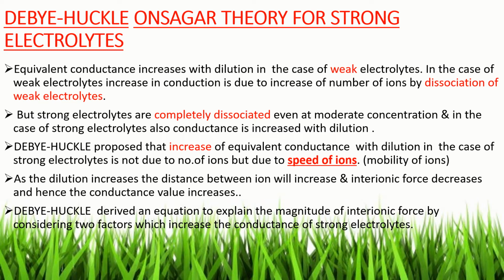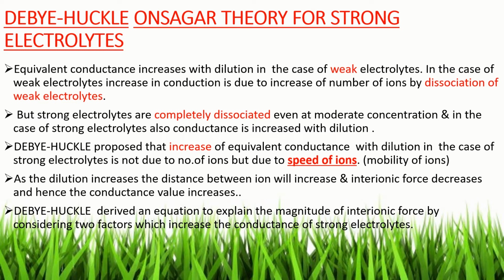According to Arrhenius theory, the conductance is due to the number of ions, which is due to dissociation of the electrolytes. So the scientists Debye and Huckel proposed that the increase of equivalent conductance with dilution in strong electrolytes is not due to the number of ions, but due to the speed of ions, that is, the mobility of ions. As the dilution increases, the distance between ions increases and the interionic forces decrease, and hence the conductance value increases.